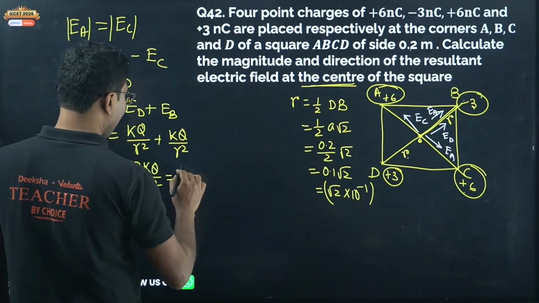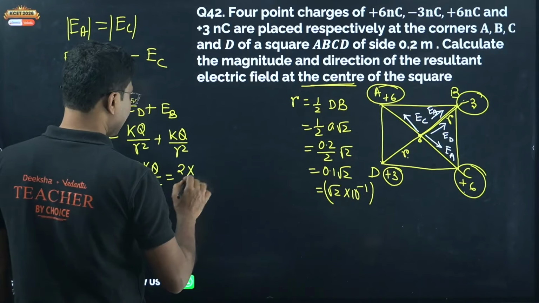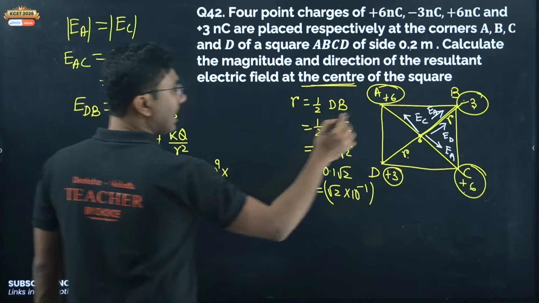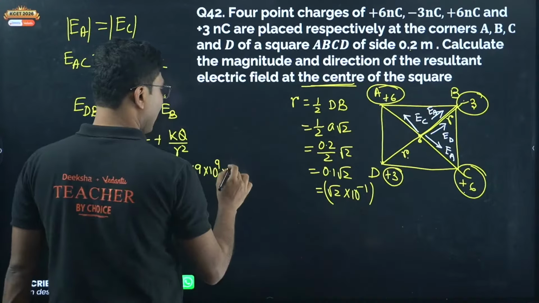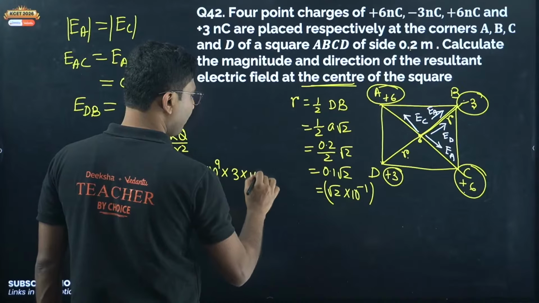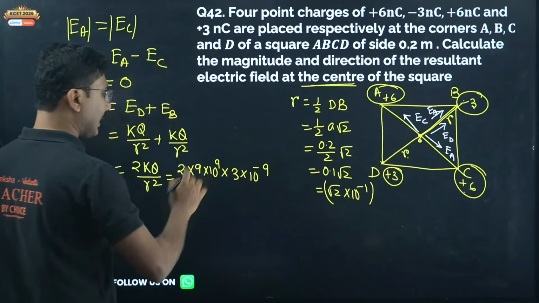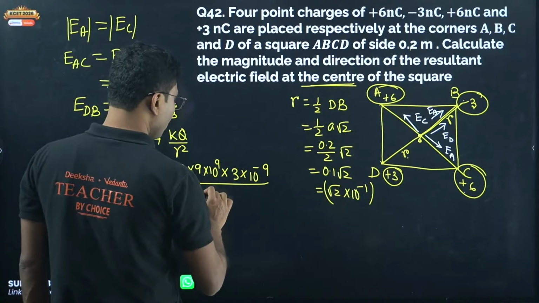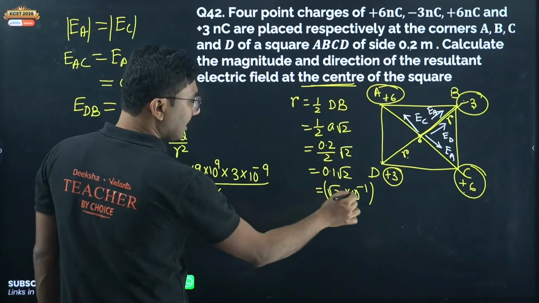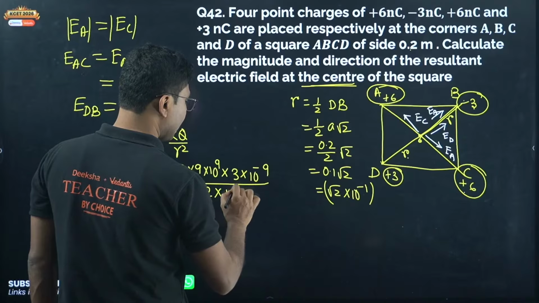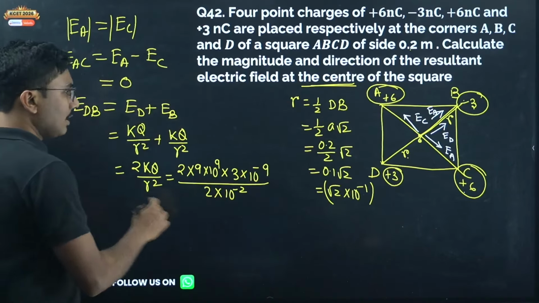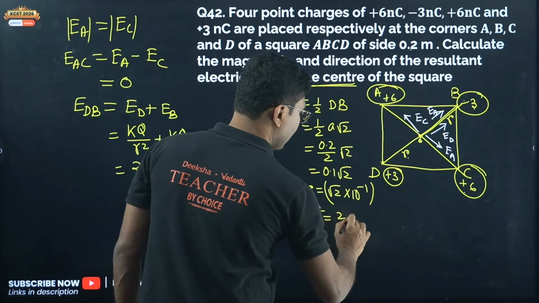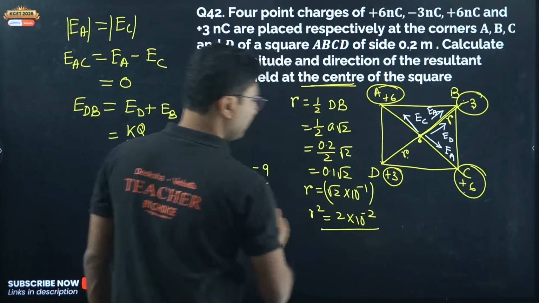Now we have to put the values. So 2 into K is 9 into 10 to the power of 9, and charge, any one charge you can take, only magnitude, so 3 into 10 to the power of minus 9. Do not take the negative sign. Divided by R square, that is root 2 square, that is 2, and 10 to the power of minus 1 square, that is 10 to the power of minus 2. So R square will be 2 into 10 to the power of minus 2, right?